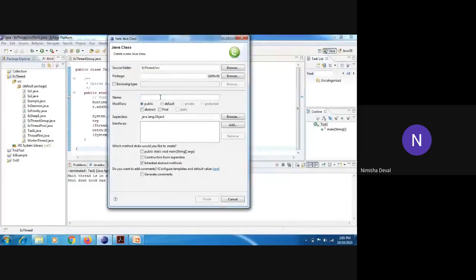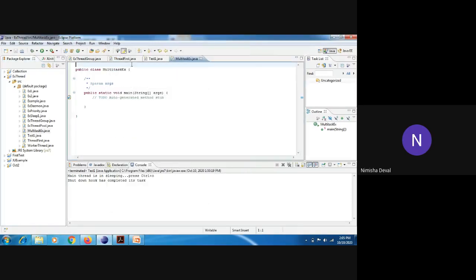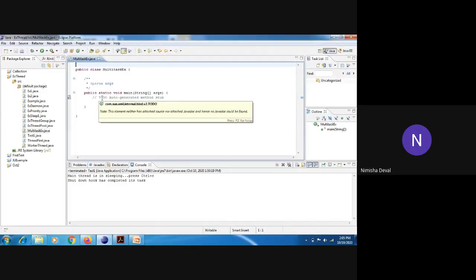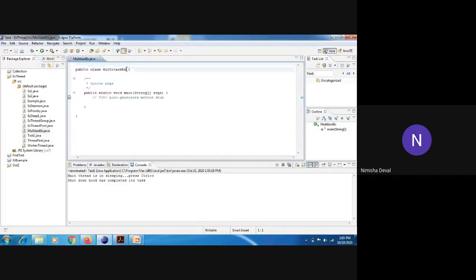This is related to multitasking because we are using the same thread multiple times in the same program. So you can call it multitasking. I will give the name MultitaskExample. The main method is present in that program only. I have named it Multitask, which extends the Thread class.